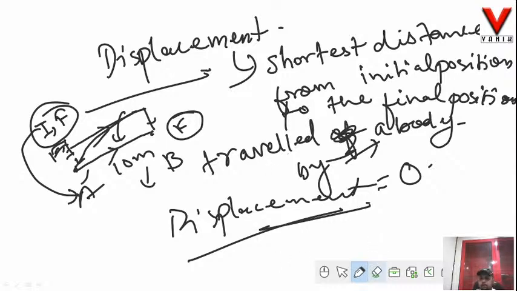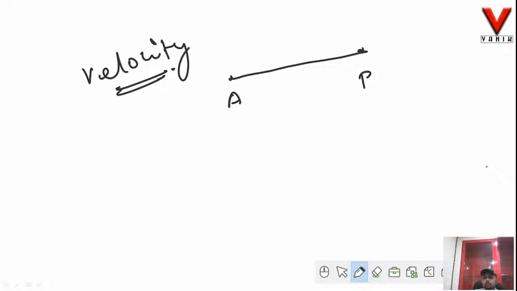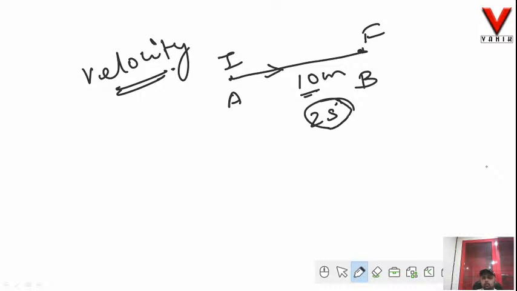Now similarly, as you have seen speed related to distance, now we will see what is velocity. Velocity is related to displacement. Now let us understand what is velocity. Okay, this is point A, this is point B. The body is traveling along a straight line from A to B. This is my initial position, this is my final position, and the displacement is 10 meter. Why displacement? Because it is a straight line, that is the shortest distance from my initial position to the final position, it is 10 meter.